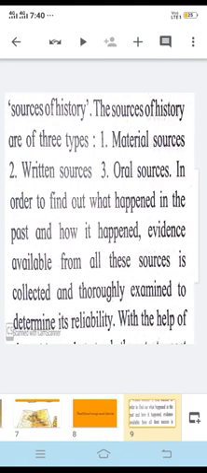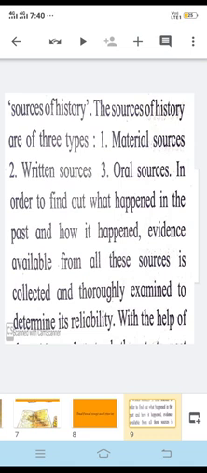Then we have sources of history which can be categorized into some of the groups. The sources of history can be categorized into three groups. We can say material sources, then written source, and third, oral source.